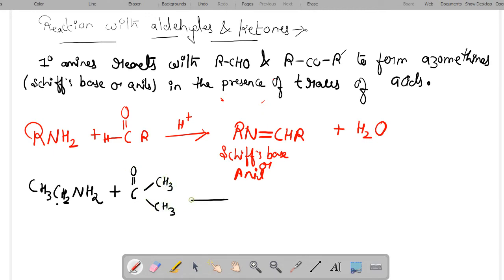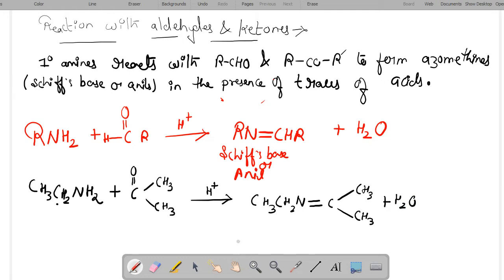It will form, in the presence of traces of acid, CH3CH2 nitrogen combined with the ketone group here.